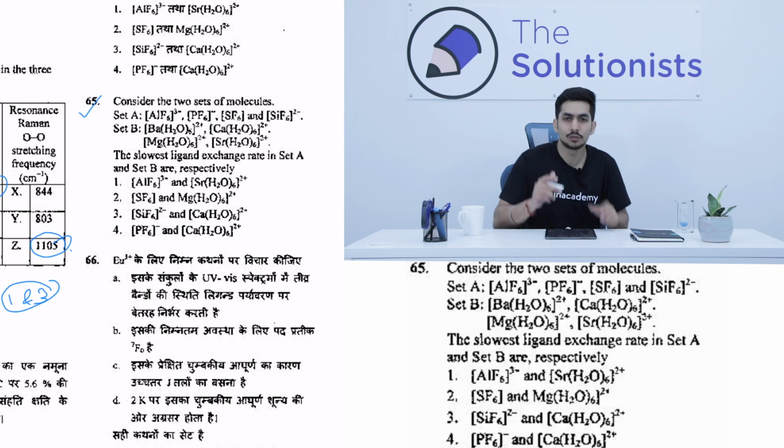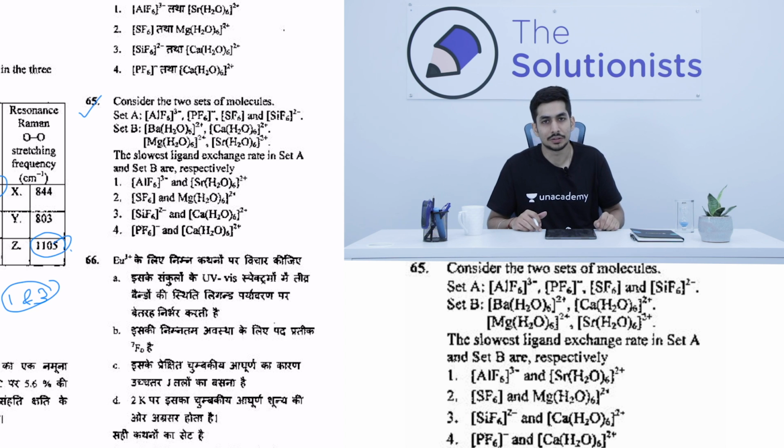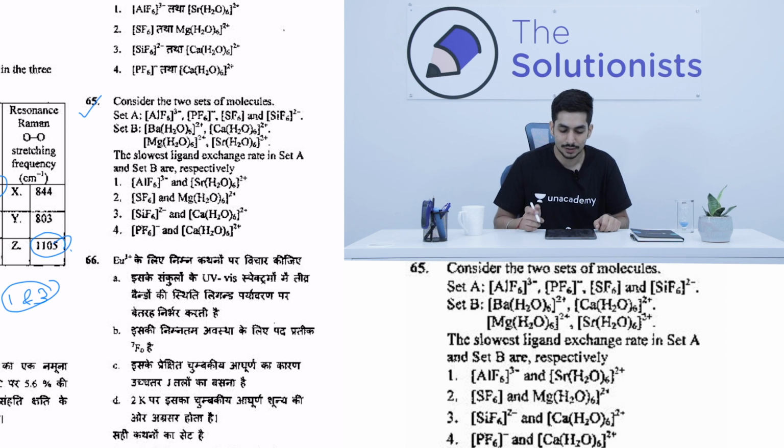Let's move on to 65. So after a good break, after a 30-40 second break and taking a few deep breaths, we finally go on to question 65. So the question says that we have AlF6 3 minus, PF6 minus, SF6 and SiF6 2 minus, and it's asking for the slowest ligand exchange in both the sets, set A and set B. It is asking where the slowest ligand exchange will take place, right?